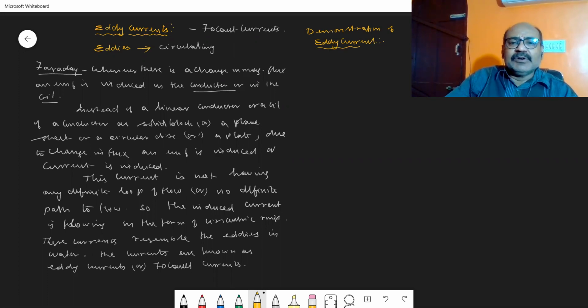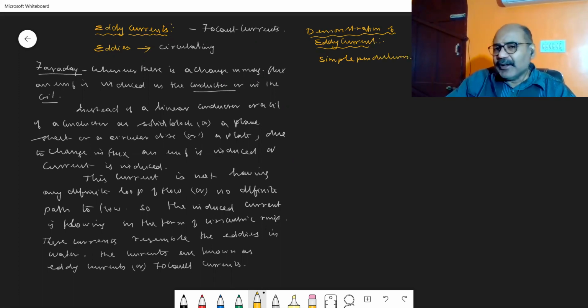How can you demonstrate this? In order to demonstrate, consider an arrangement of a simple pendulum. When you consider the arrangement of a simple pendulum, the simple pendulum has a long thread, and at the other end of the long thread you will have a bob of mass M.